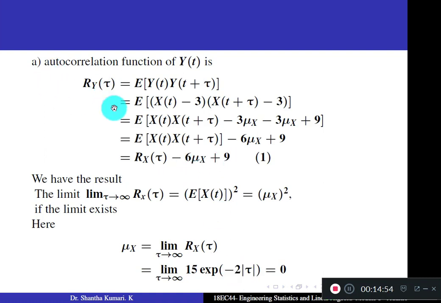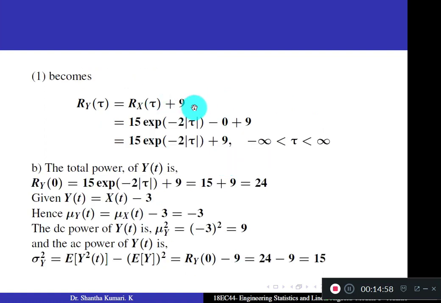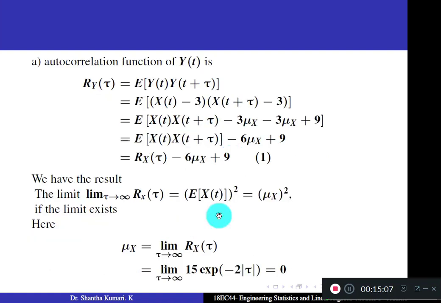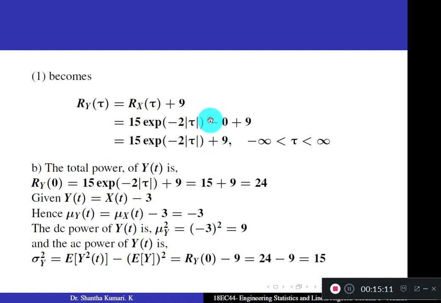So your Ry of tau becomes Rx of tau plus 9. It becomes 15 into e to the power minus 2 tau. Actually this is the value of this term, minus 6 into mu x. It is written here 0 plus 9. So you get 15 into e to the power minus 2 tau plus 9. Actually once you understand, all problems are similar. It's very easy. Now what is the next question?